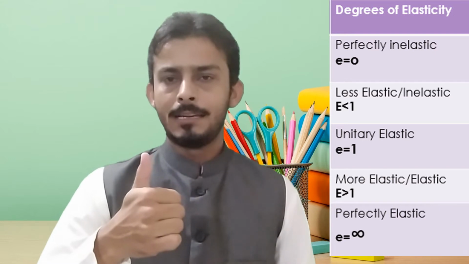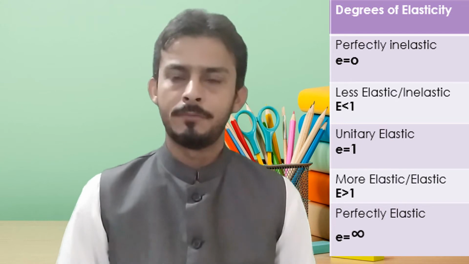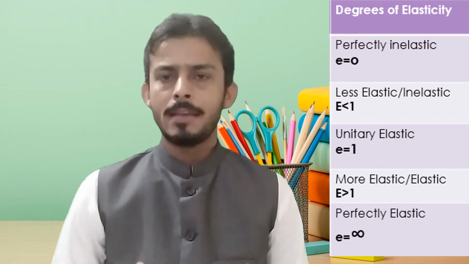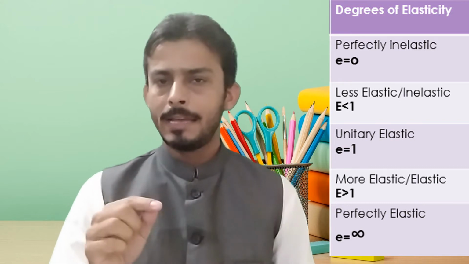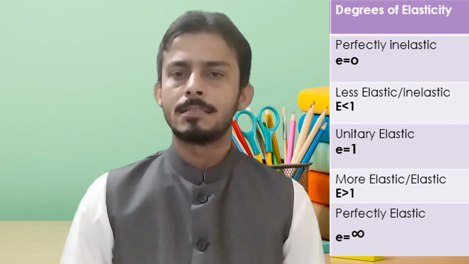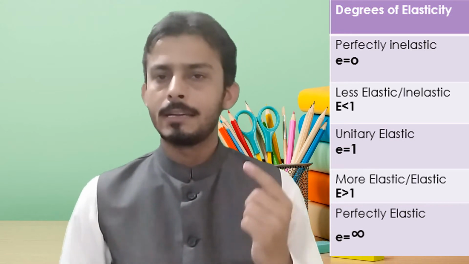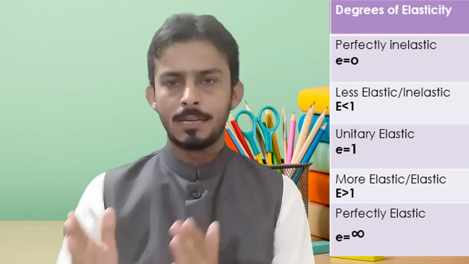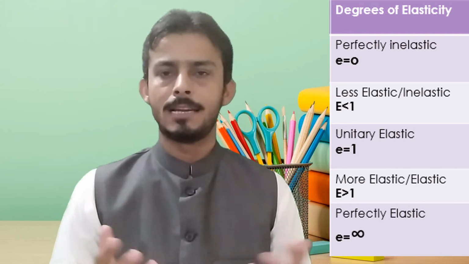So what are the degrees of elasticity? Look at this. The degrees of elasticity are perfectly inelastic. When you calculate the elasticity and you get the answer 0, that will be considered as perfectly inelastic. Then comes less elastic or inelastic. It is when you calculate the elasticity and it is greater than 0 but less than 1. So remember one thing, yardstick is 1, whether above 1 or less than 1. So first one was 0, second one greater than 0 but less than 1, that is inelastic or less elastic.